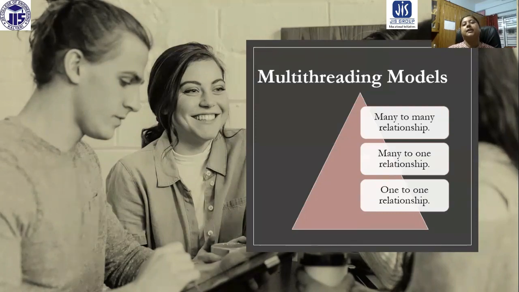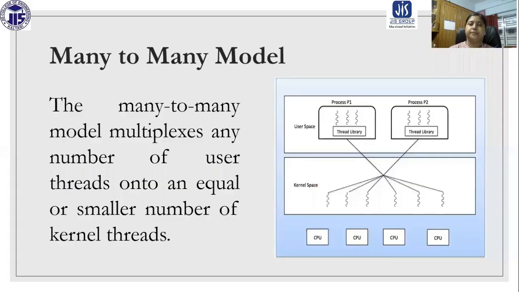This is the multi-threading environment, where we have three multi-threading models: many to many, many to one, and one to one relationships. These relationships are among the threads.